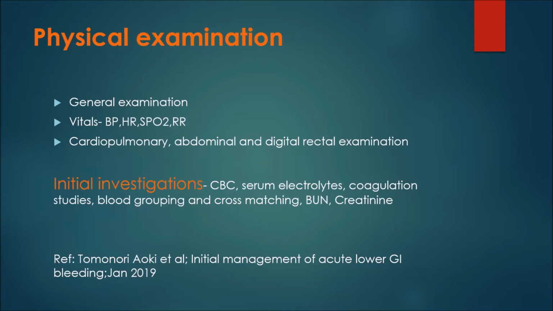There is a UK guideline called the shock index. They have classified stable and unstable GI bleed. How is the shock index calculated? Can anybody answer? Heart rate divided by systolic blood pressure. Very good, correct. If it is more than 1, it's an unstable GI bleed patient.